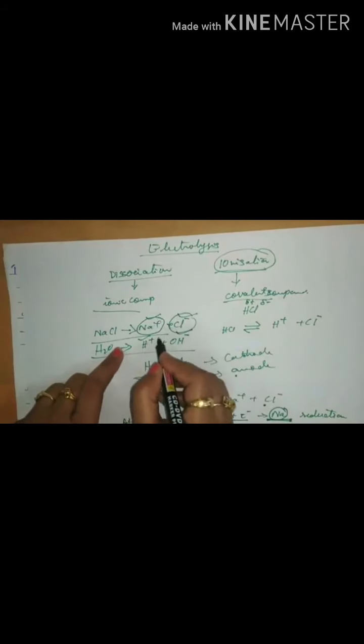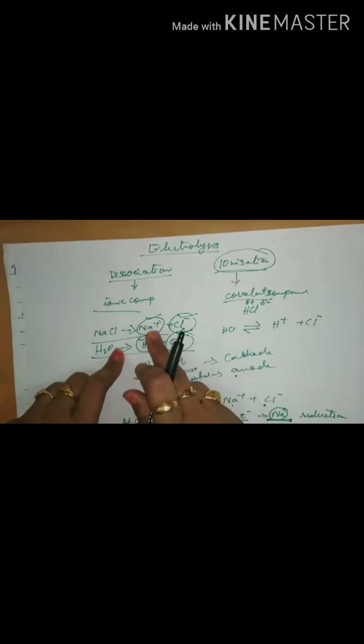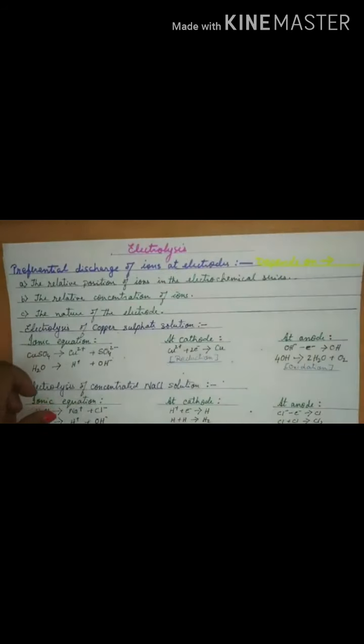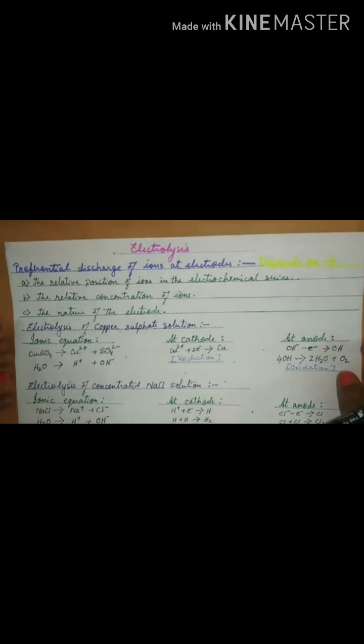Now the question is, which cation will go to the cathode and which anion will go to the anode? On that basis, the explanation is preferential discharge of ions at electrodes.